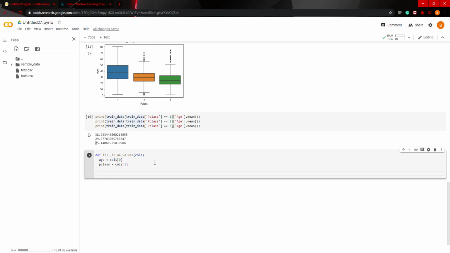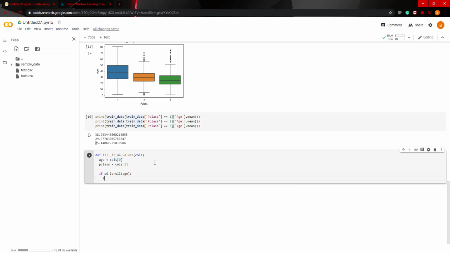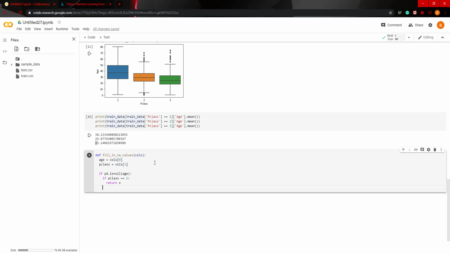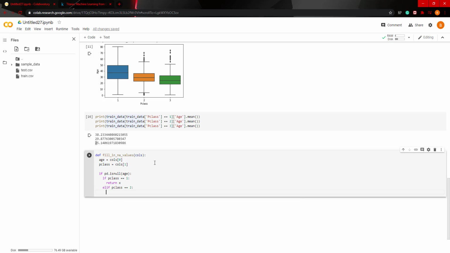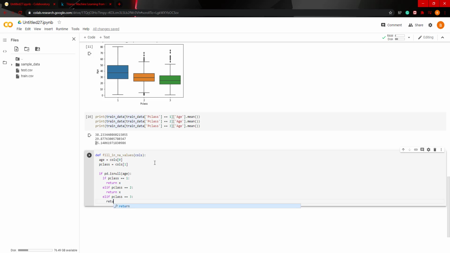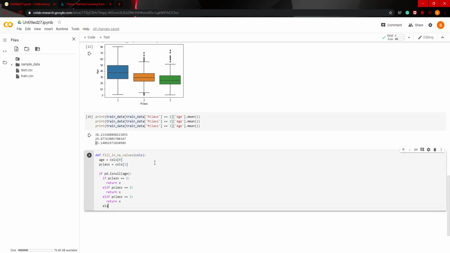And then we're going to say if pd.isnull(age), and then another statement to check which class they're in. So if Pclass is equal to 1, return x. We're going to fill that out in a second. Then elif Pclass is equal to 2, return x. Elif Pclass is equal to 3, return x. And then else,